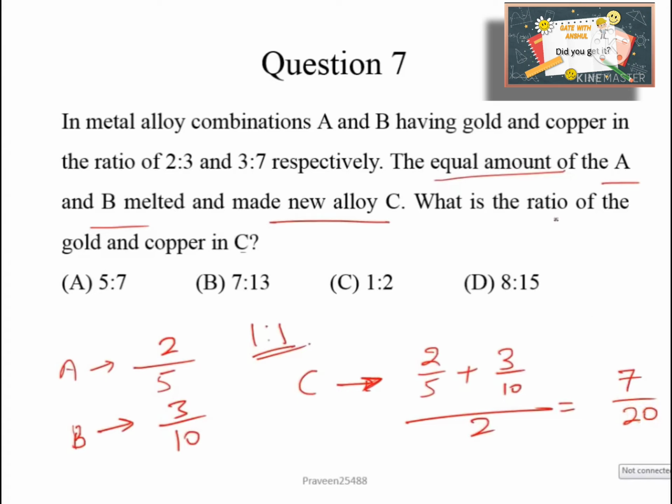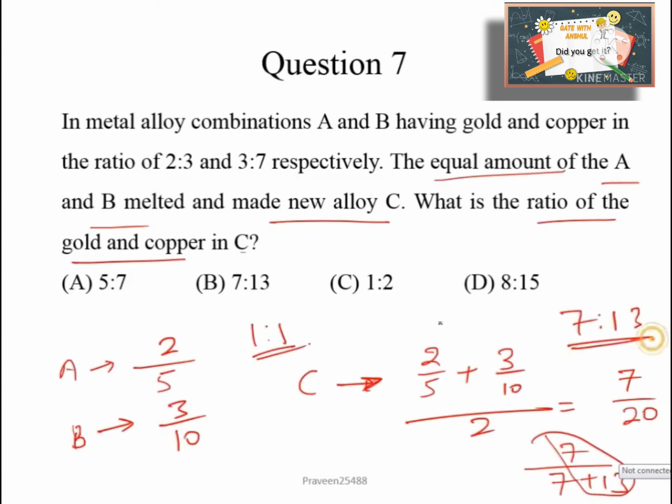So find the ratio of the gold and copper. Similarly, we can write it as 7 plus 13. So gold and copper will give the ratio 7:13. Our B option is correct one. Anyhow, you can solve this problem.